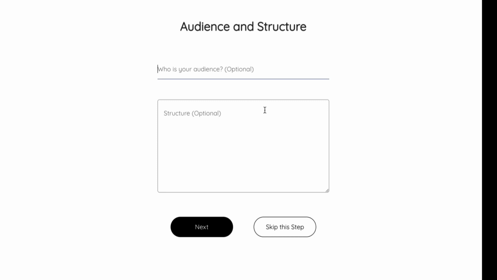So you can actually skip this step if you want. If you have some ideas about the structure of your book and all that, you can add it as well. So for example, my audience here, I could say this is solo travelers, budget travelers, and people who adhere to the nomadic lifestyle. Now, you'll notice I have a spelling mistake there. Bookle doesn't care. We'll figure all that stuff out with the AI system. Don't even worry about it. Of course, you can change it if you want.